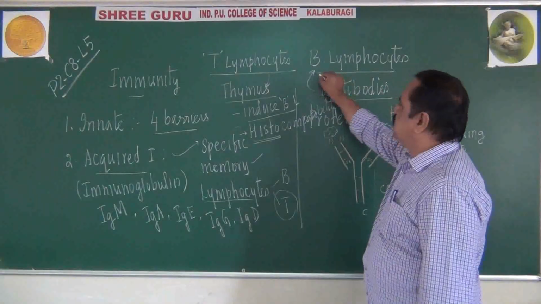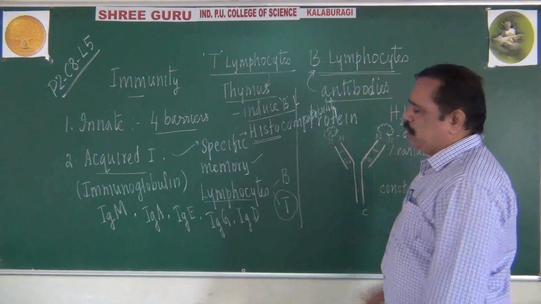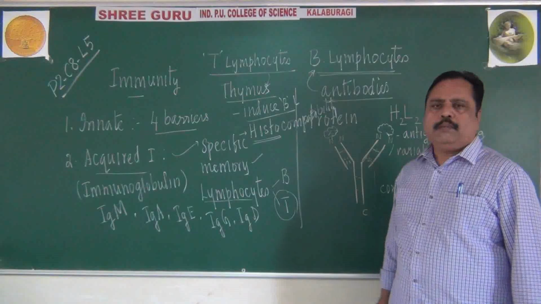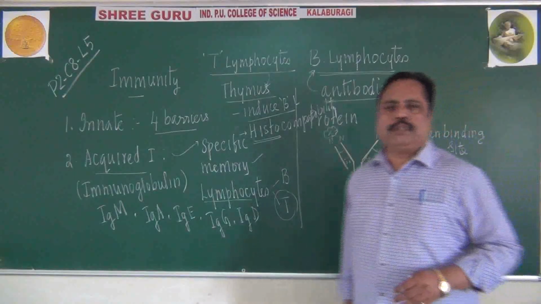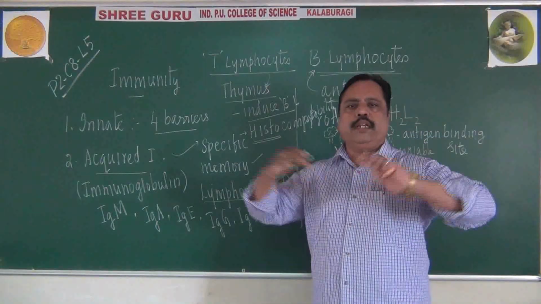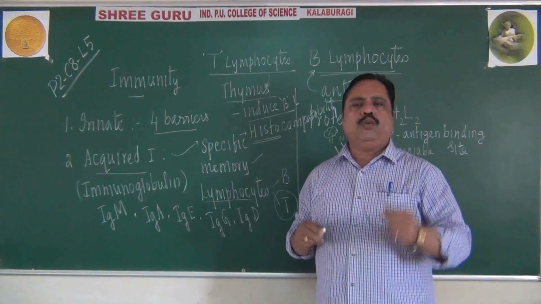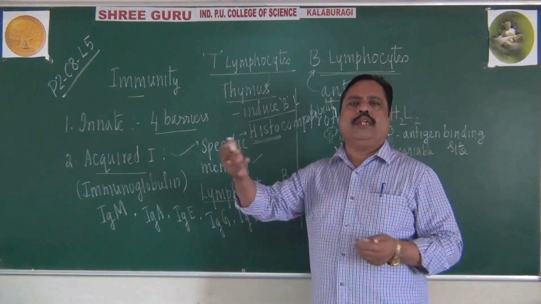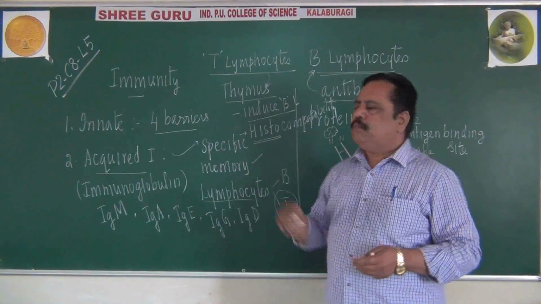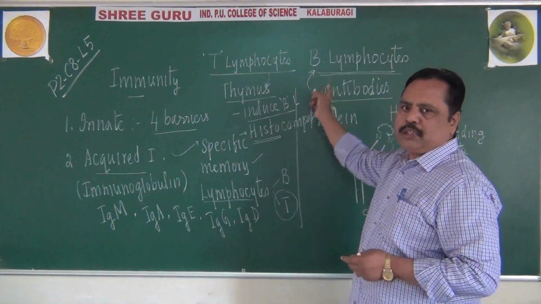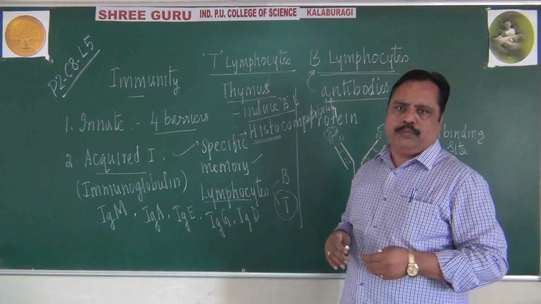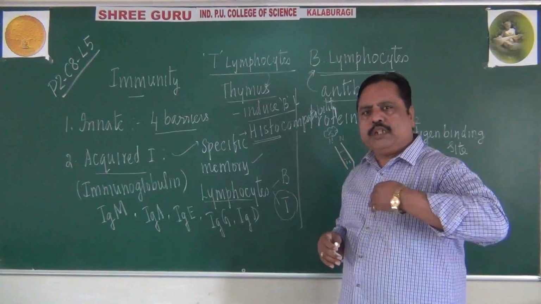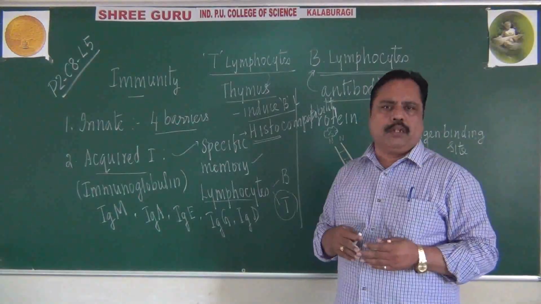B lymphocytes produce antibodies, of course. But those antibodies must be taken to various parts of our body to fight the enemy, because a pathogen can enter through any part of the body. The B lymphocytes are produced in our bone marrow, so from the bone marrow they should travel to different parts of the body.